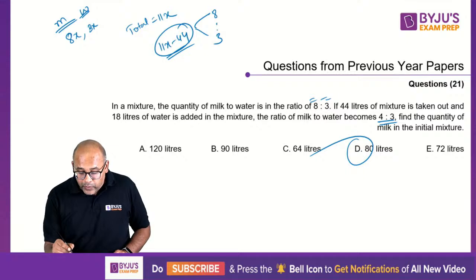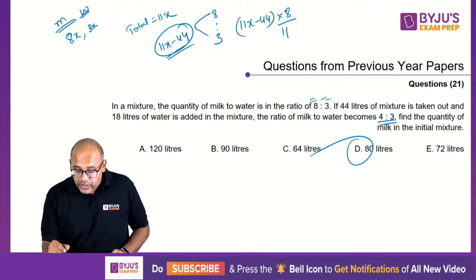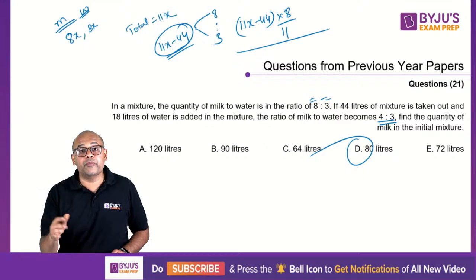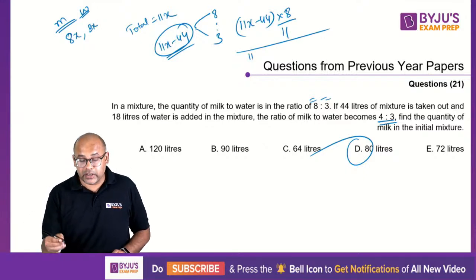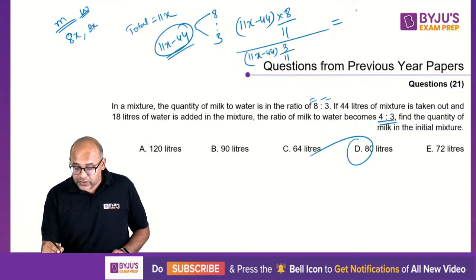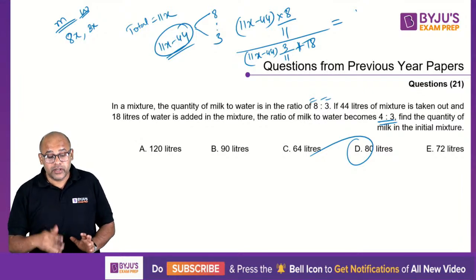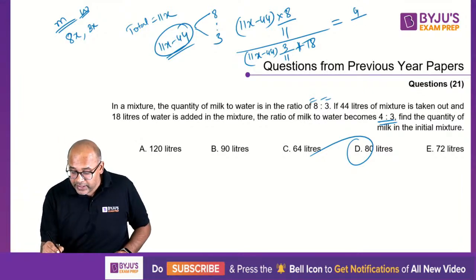What is the milk then? Milk will be (11x minus 44) into 8 by 11. This is how you deal with ratios. And water, therefore, will be (11x minus 44) into 3 by 11, plus 18, because you're adding 18 liters of pure water. This ratio of milk to water is going to be 4 by 3.